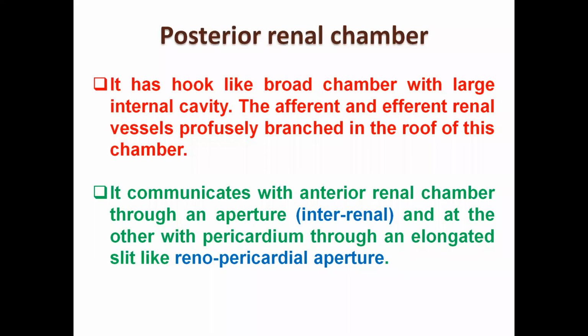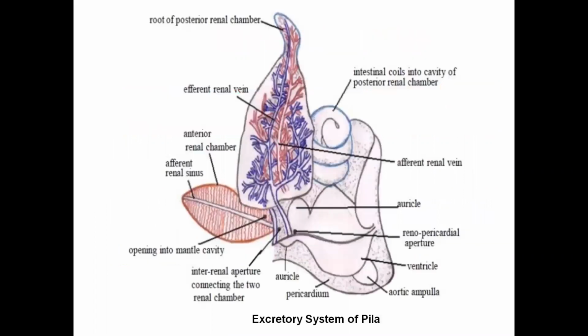It has afferent and efferent vessels with profound blood vessel branching on its roof. This chamber communicates with the anterior chamber through the interrenal pore, and it communicates with the pericardium through the renopericardial aperture. So here you see the detailed structure of the excretory system.